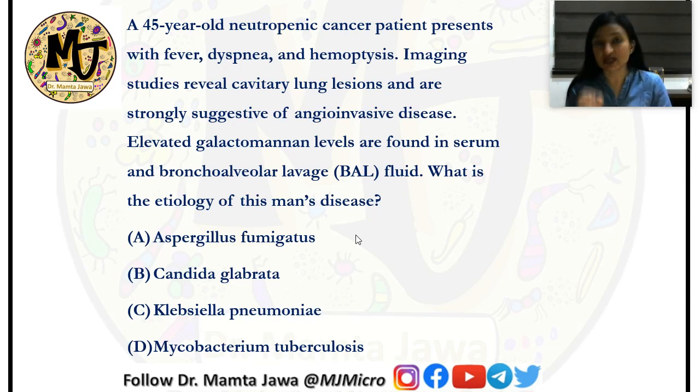Now, I'll tell you another extra edge point about Candida glabrata. Remember, its old name was Torulopsis glabrata, and it does not produce pseudohyphae. We categorize Candida fungi into the broad category of yeast-like fungi. Yeast-like fungi are those which reproduce by budding, plus they produce pseudohyphae. On the other hand, the fungi which we refer to as true yeasts, for instance, Cryptococcus neoformans, which is the pathogenic yeast, and Saccharomyces cerevisiae, which is the non-pathogenic yeast, also known as Baker's yeast, are true yeast in the sense that they reproduce only by budding. They do not produce pseudohyphae.